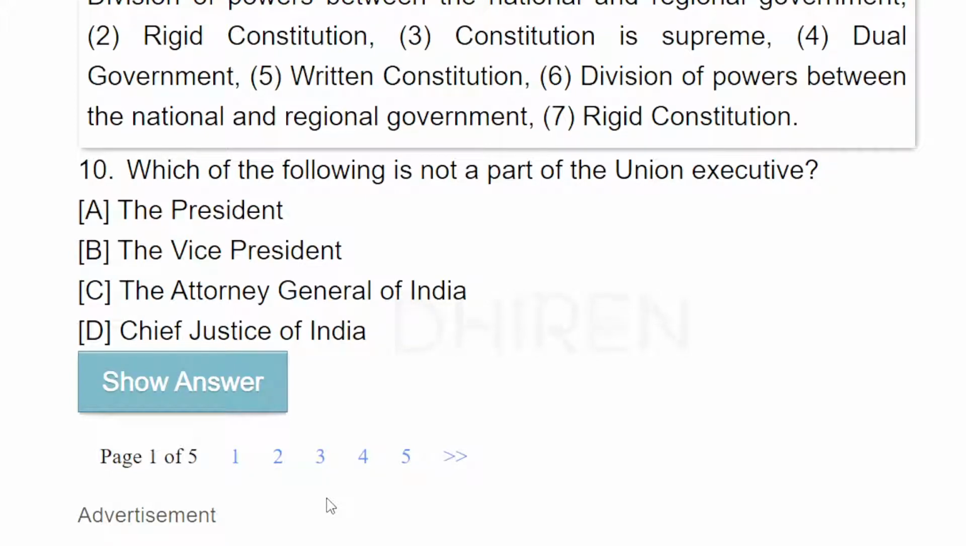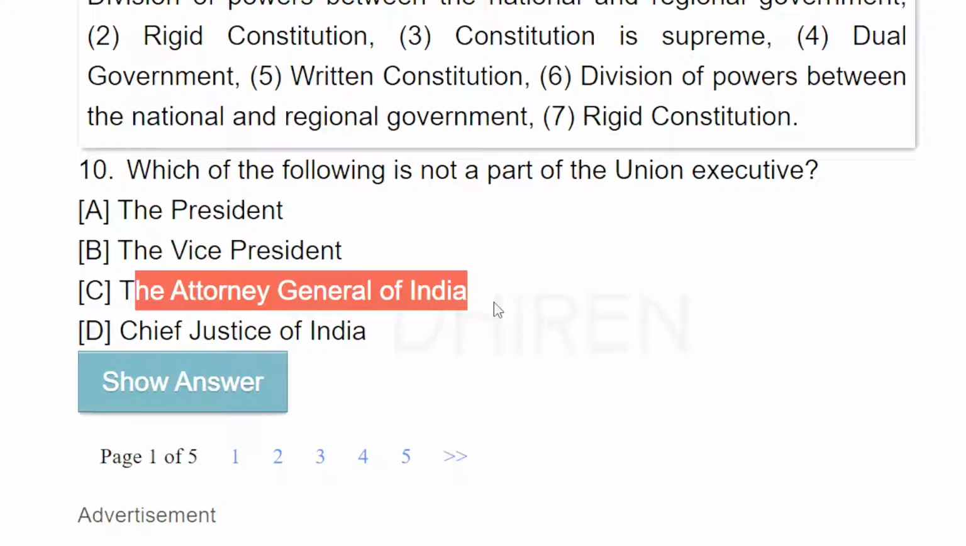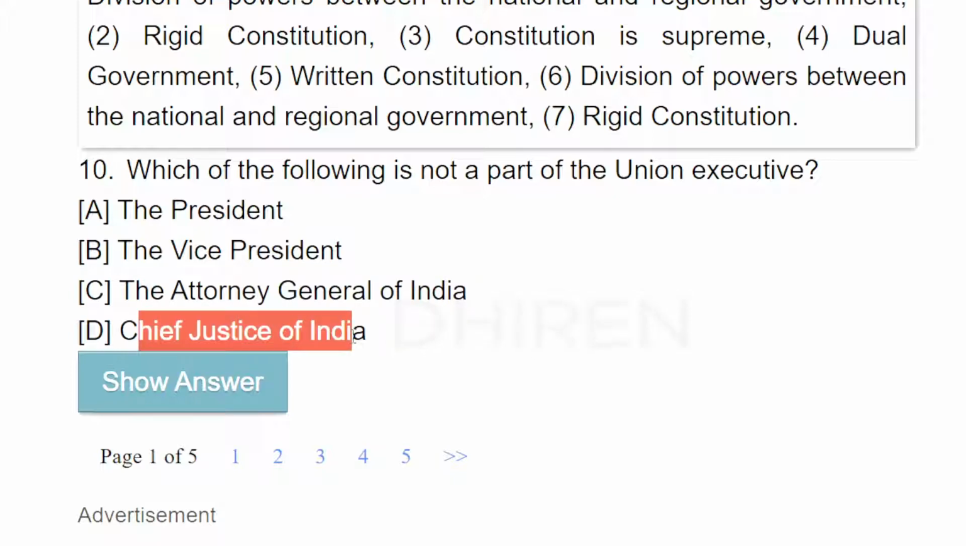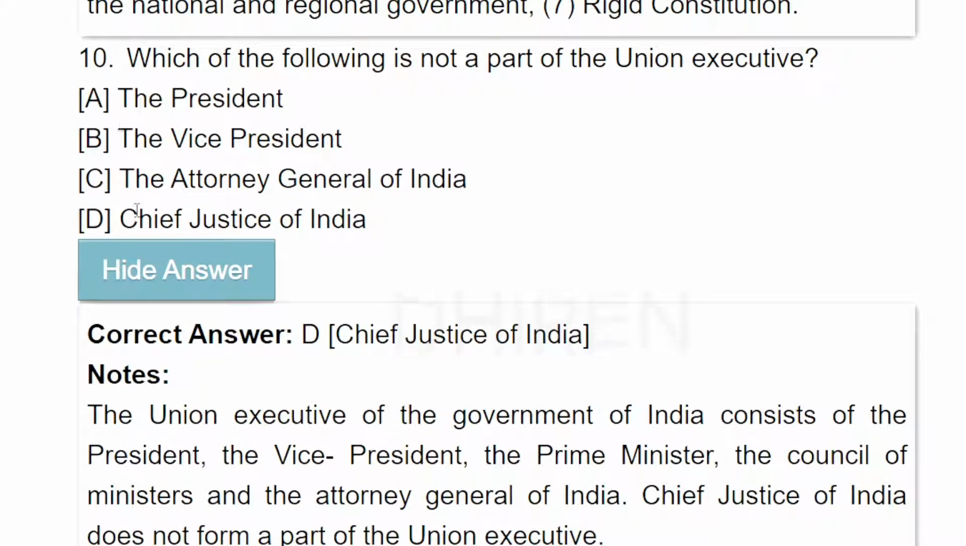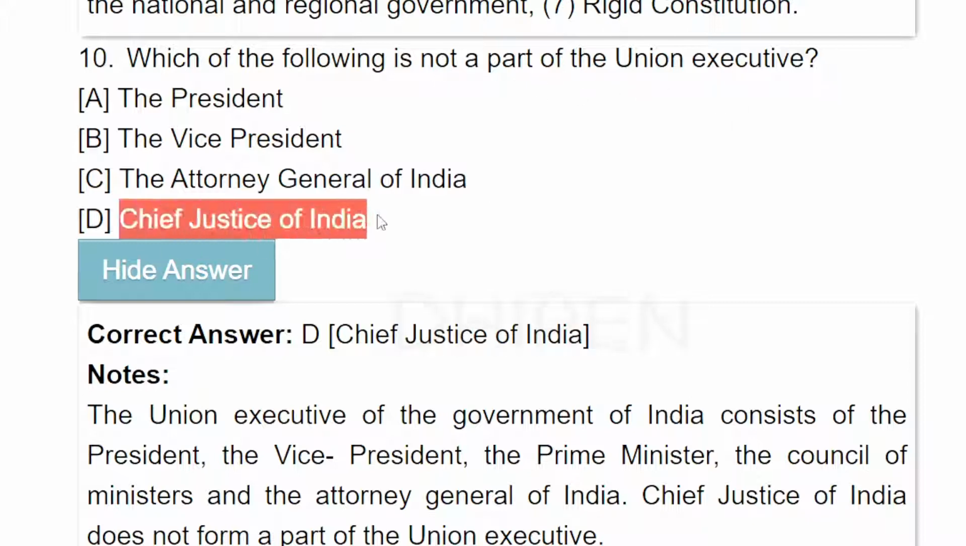Which of the following is not a part of the Union Executive? The Union Executive consists of the President, the Vice President, the Prime Minister, the Council of Ministers, and the Attorney General of India. Chief Justice of India is not included. So the answer is D. The Chief Justice of India doesn't form a part of the Executive.